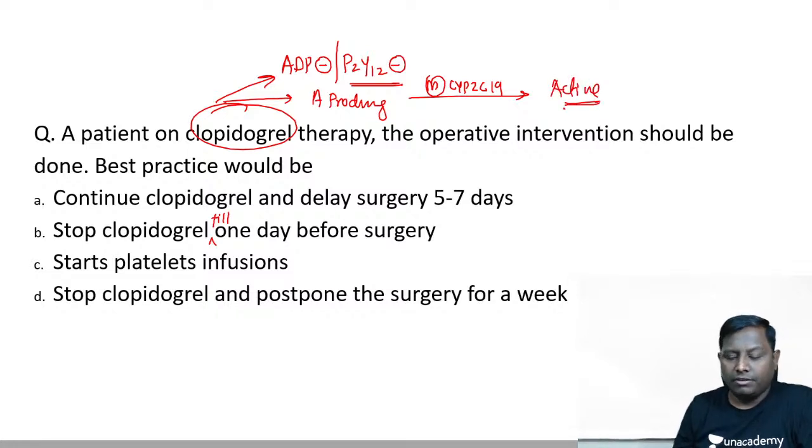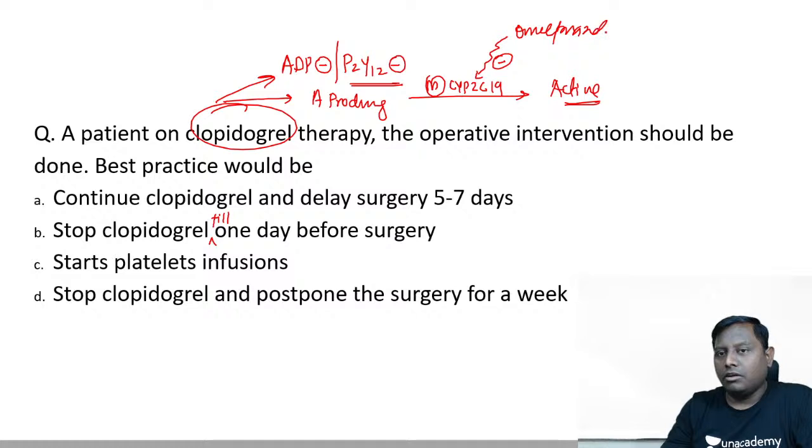So these two questions are very frequently asked: the mechanism of action and this metabolism, right? This metabolism is inhibited by drugs like omeprazole. That is why we are not giving clopidogrel with omeprazole.